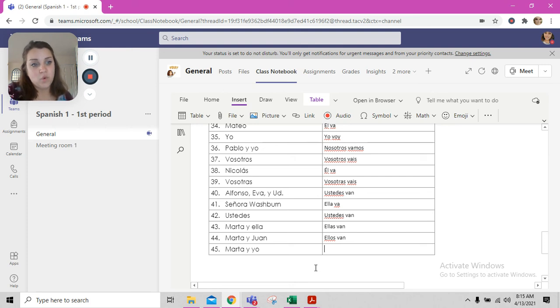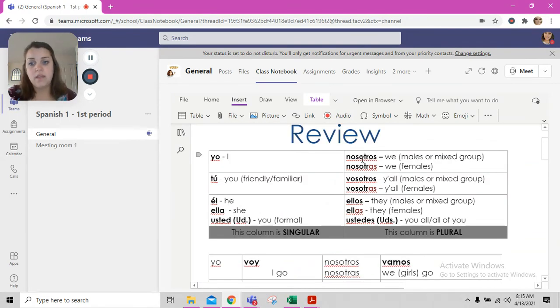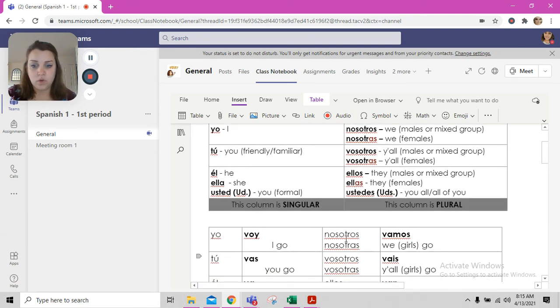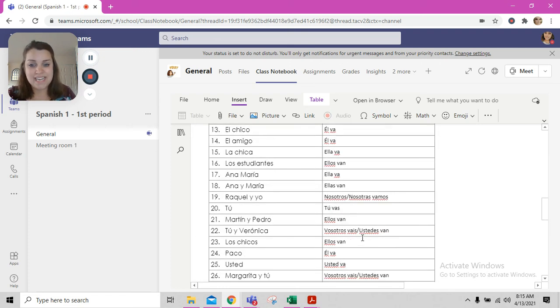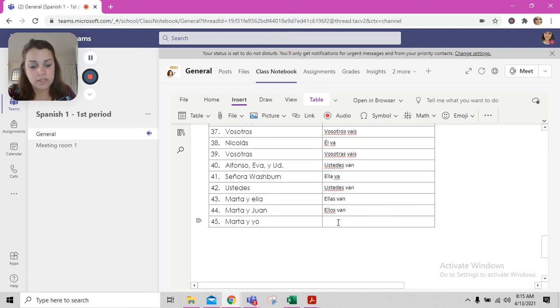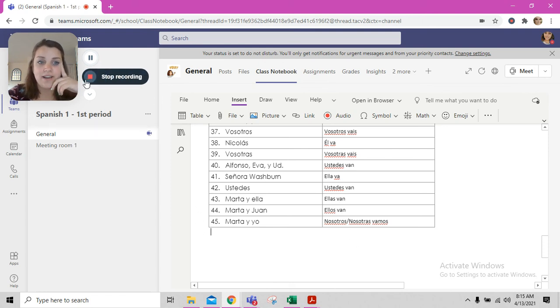And the last one, número 45, tenemos Marta y yo. Marta and I. That's another we. So it's going to depend on if you are a male or a female. It's either going to be nosotros vamos or nosotras vamos. So I'm going to go ahead and steal when I typed that before. Control C to copy. Click where I want it to go. Control V to paste. And that's it. Since it's in the class notebook, it automatically saves. Go ahead and click turn in on the assignment.